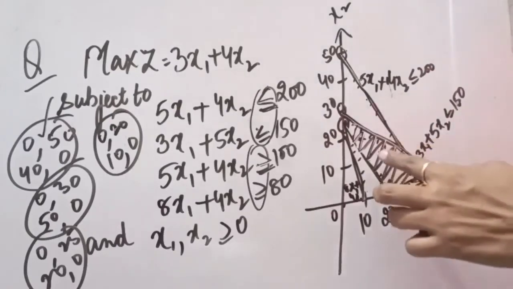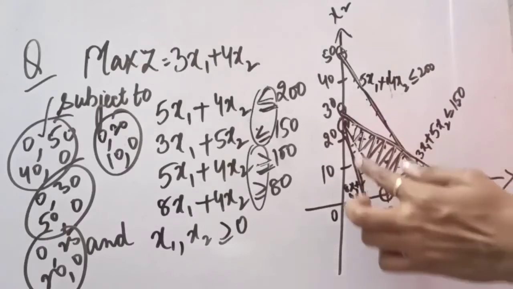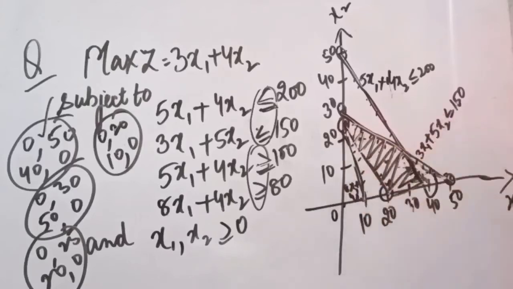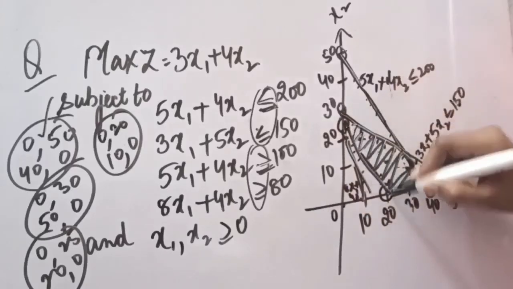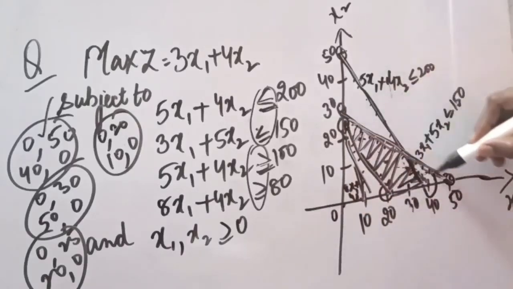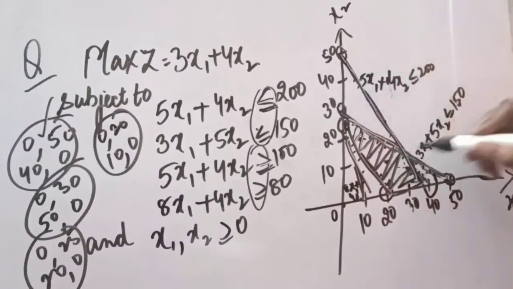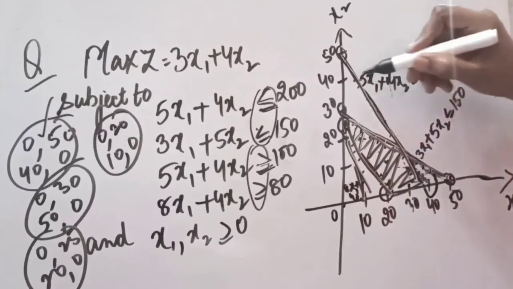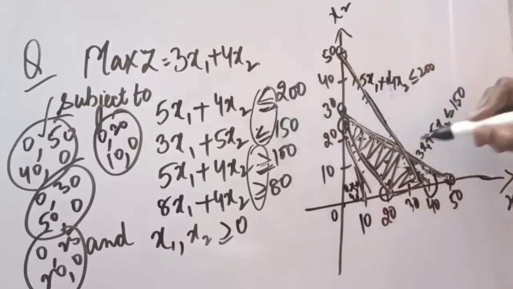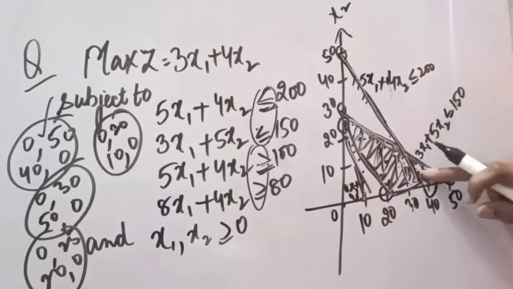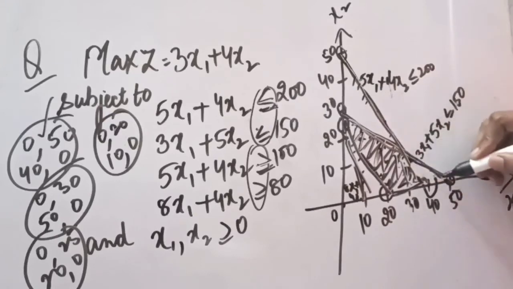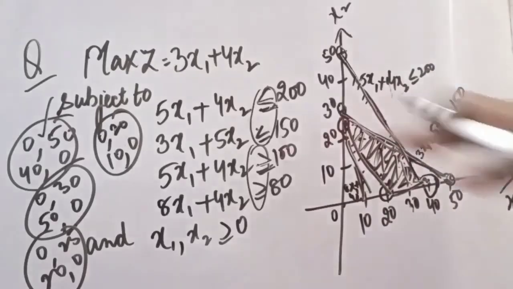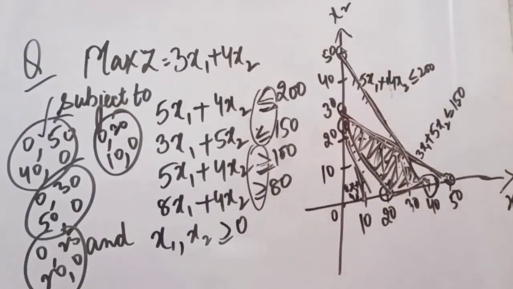Now see, if you go below this line, you have to be above this line. From this line we are above; these two were having greater than sign, so we are above them. These two were having less than sign, so we are below them. If we go here, we will be above this line, but we cannot go above, because here the area was less than. So this is the area that we have got from these points, which is going to fulfill all the conditions given under these four constraints.